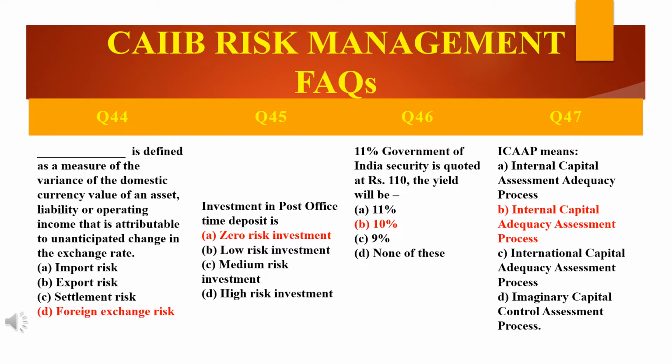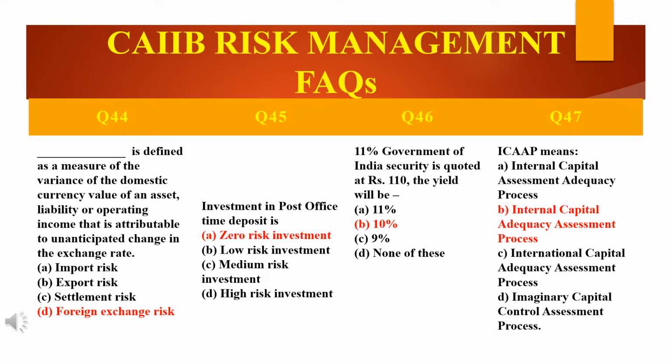So see here, yield, that is B. Why? Yield is calculated as the income received from the investment divided by the price of the instrument. Thus, the security pays rupees 11 and costs rupees 110. Therefore, the yield will be the income received from the investment, 11, divided by the price of the instrument, 110. In percent, it will be 10%. So the answer will be B, 10%.